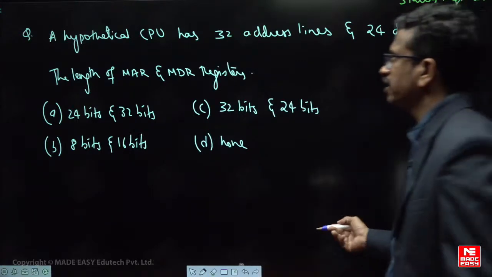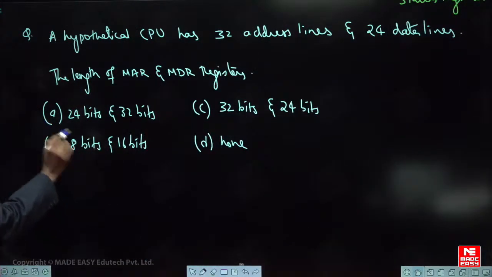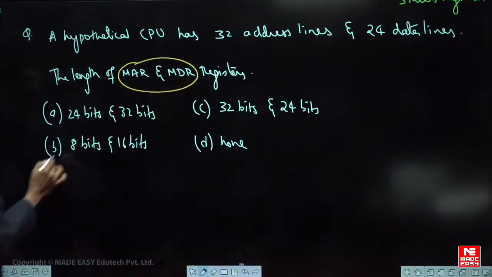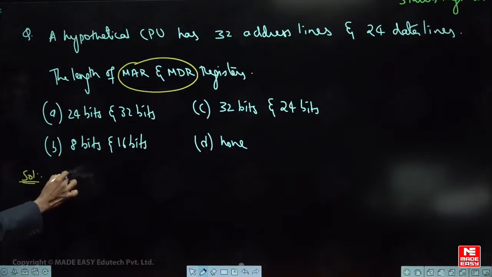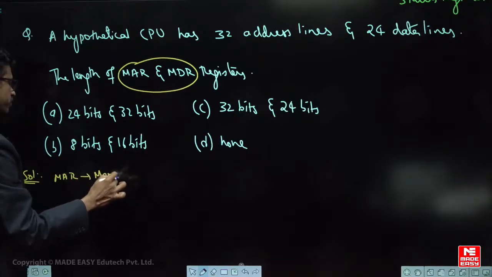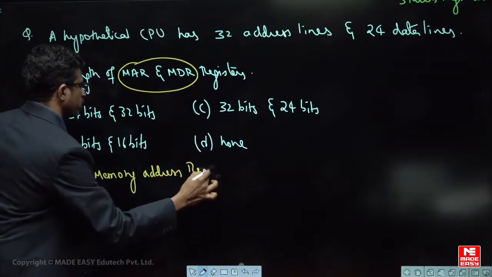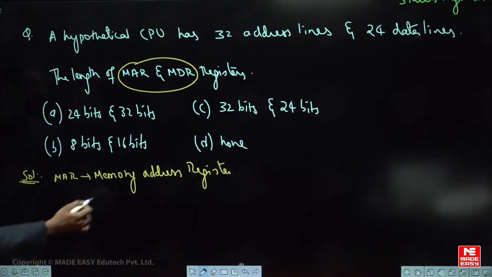Very simple. First of all, you should know what the question is asking. Here he is asking about the MAR and MDR registers. First of all you should know what MAR is. MAR stands for memory address register.